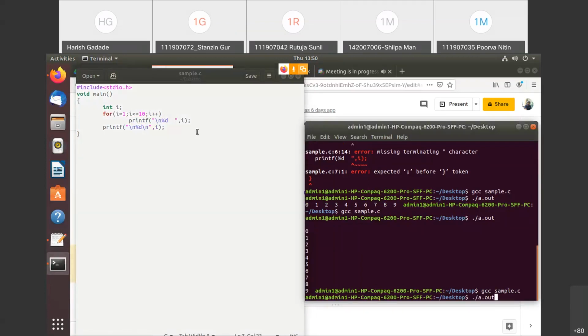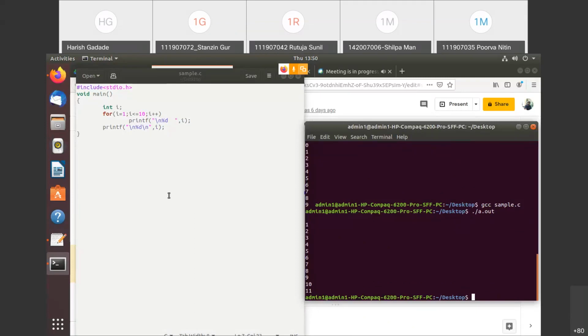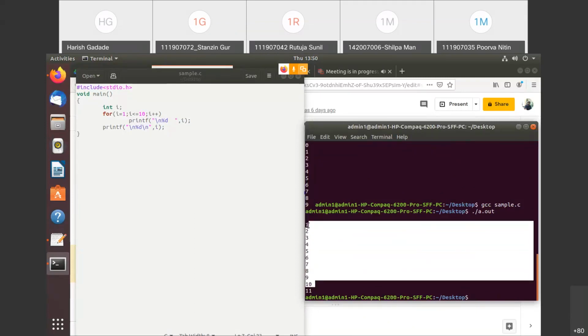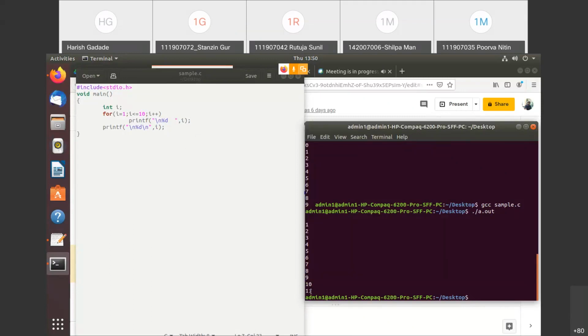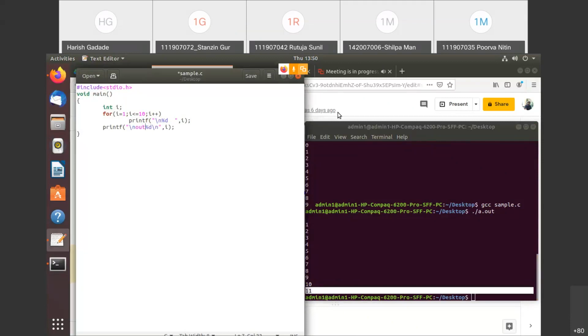You can see it is error free, and you might get confused. Actually these are the loop values, and this is this value, but I'll say here "outside of for", right? Then you will understand.